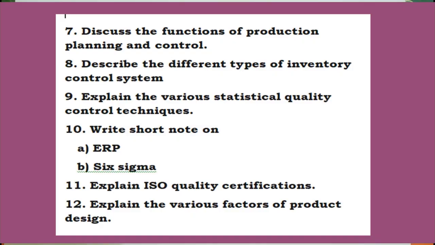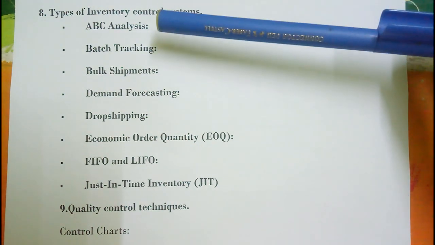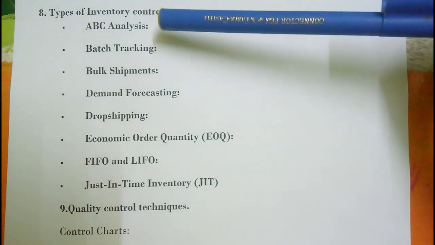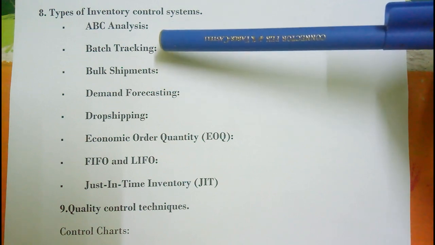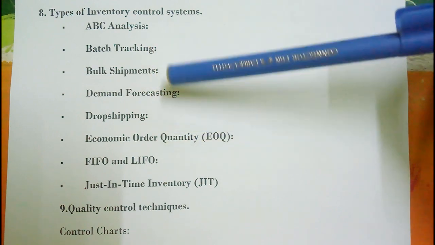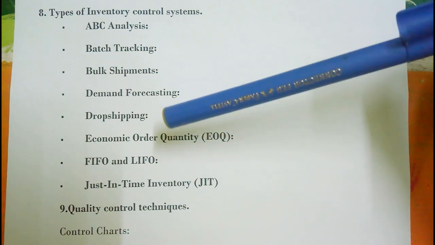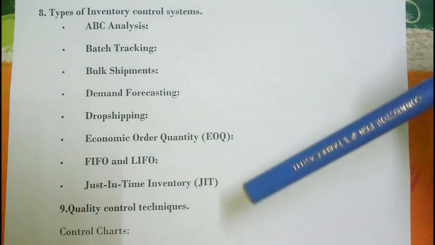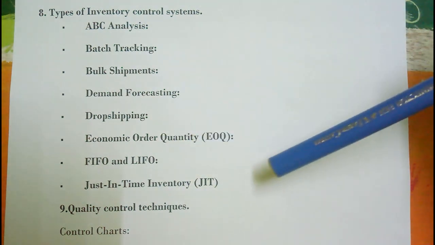Next question, describe the different types of inventory control system. So what are the different types of inventory control system? So those types I have listed here. First one, ABC analysis. Second inventory control system type, batch tracking. Next one, bulk shipment. Next type, demand forecasting. Next type, drop shipping. Next type, economic order quantity.